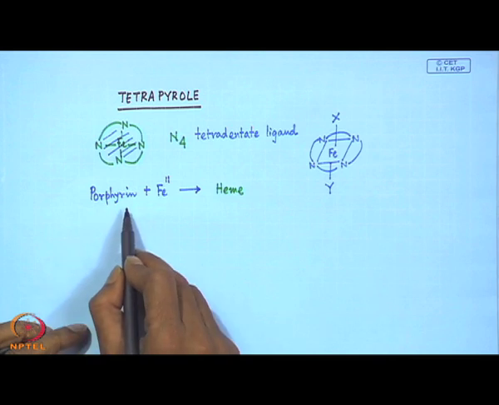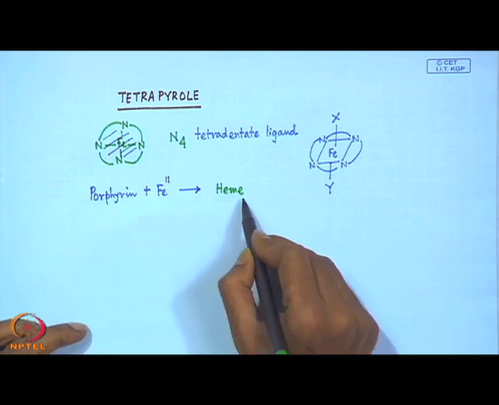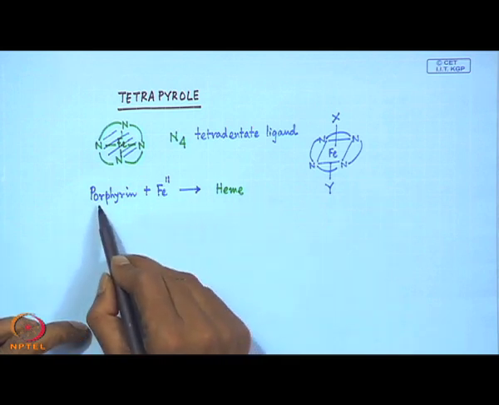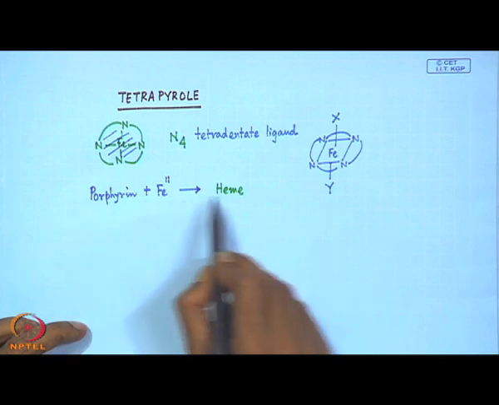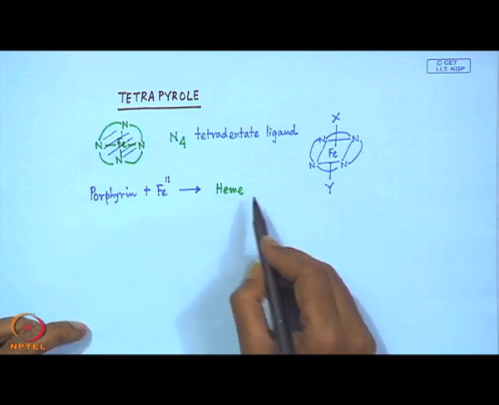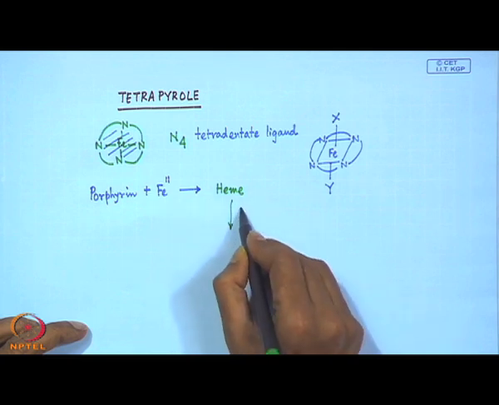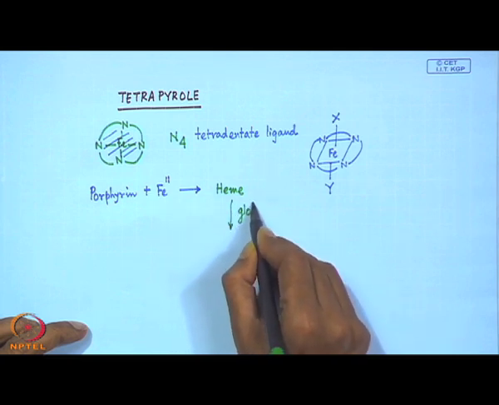So, depending upon the nature of this porphyrin, we can consider heme A, heme B, heme C, and all these. But the basic thing is that we have the porphyrin plus iron giving rise to the heme structure, and when the protein chain is coming, which is globin,